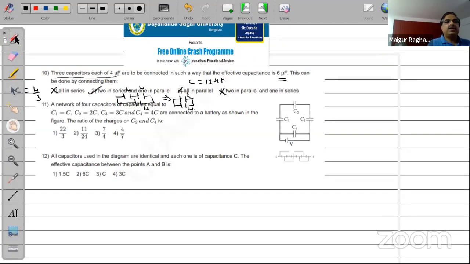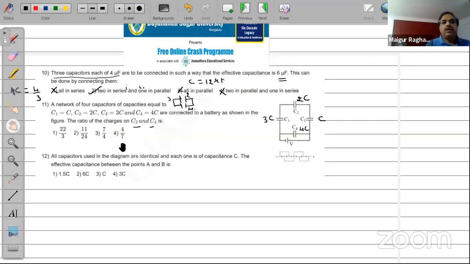Okay, let's see what the next problem is telling you about. I'm sorry, I need to rub this off because I have to read this question. A network of 4 capacitors of capacities C1 equal to C, C2 equal to 2C, C3 equal to 3C, C4 equal to 4C are connected to a battery as shown in the figure. The ratio of the charge on C2 to C4. So I have to find out the charge on C2 to C4.